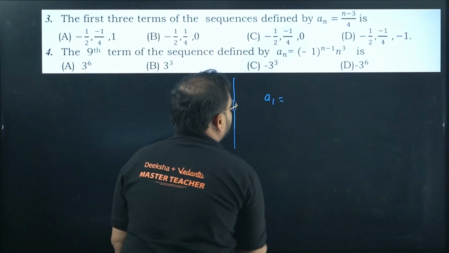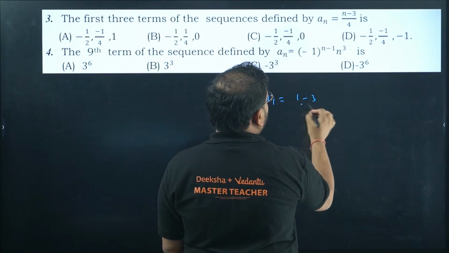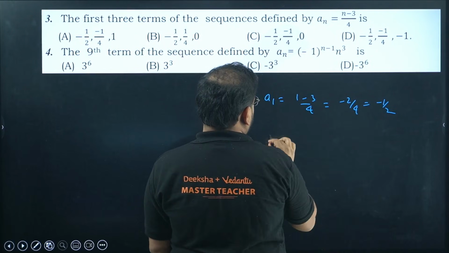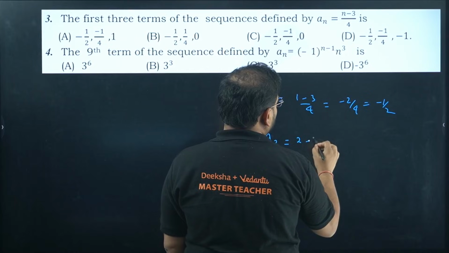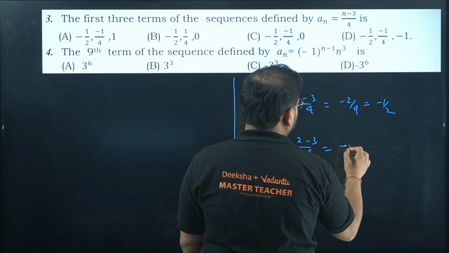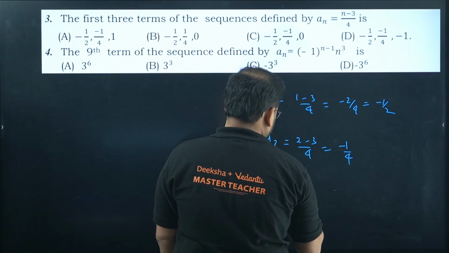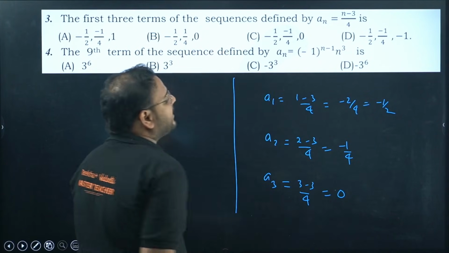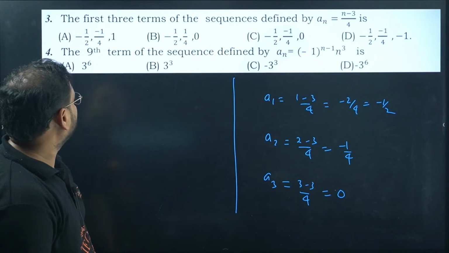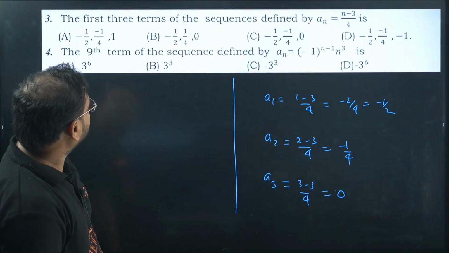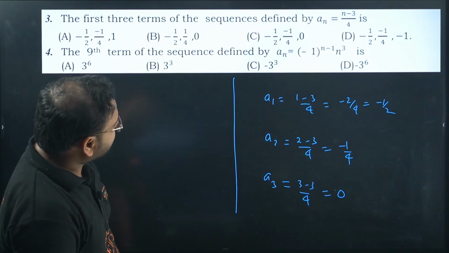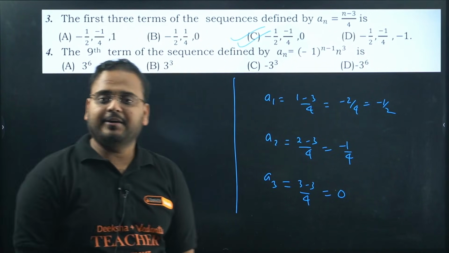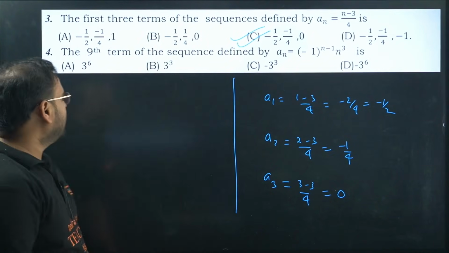A1 will be given by 1 minus 3 by 4. How much is that? Minus 2 by 4, which is minus 1 by 2. A2 will be 2 minus 3 by 4, which is minus 1 by 4. For the third term, 3 minus 3 by 4 is 0. Answer is minus 1 by 2, minus 1 by 4 and 0. Option C. Fair enough?